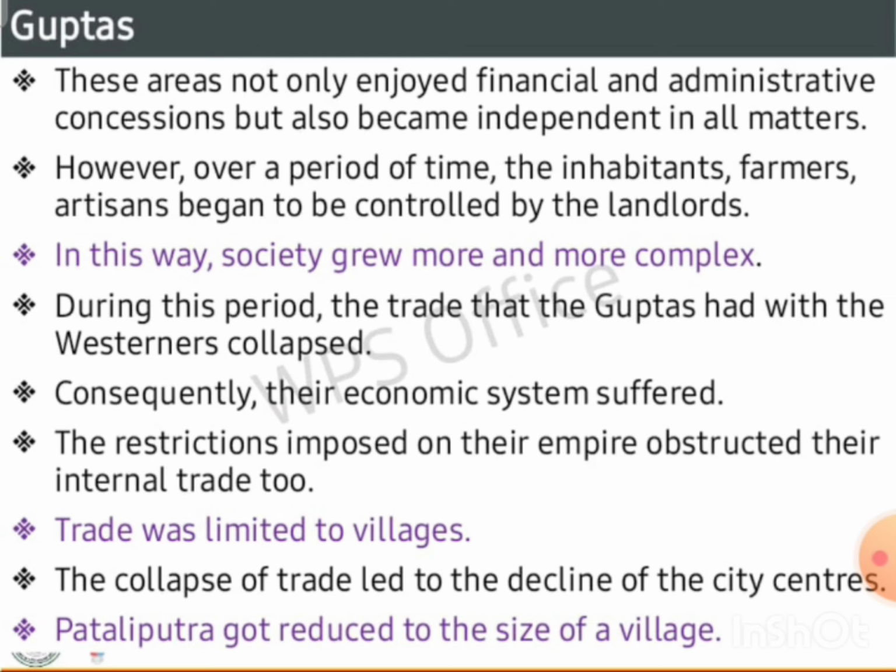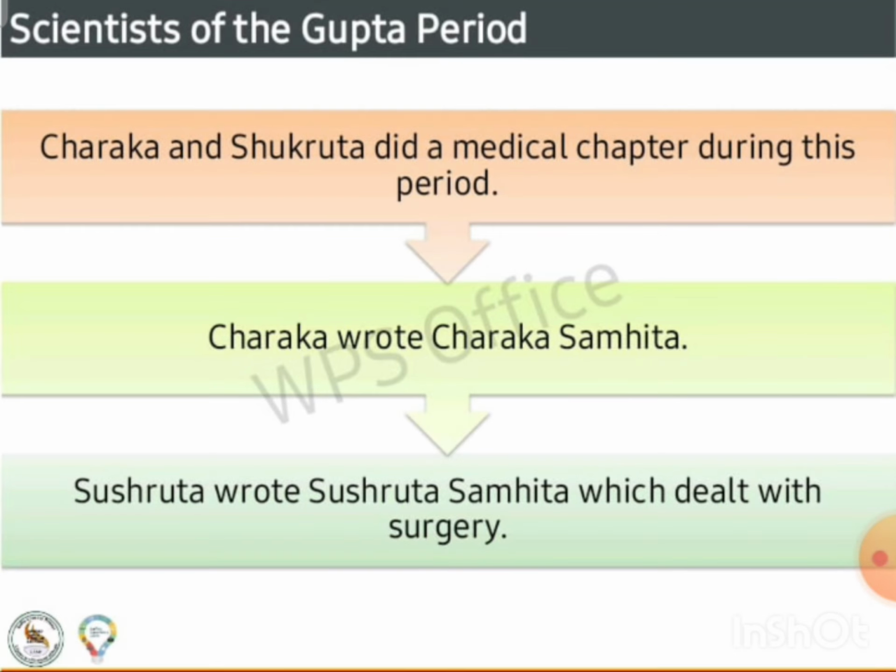Consequently, the economic system suffered. The restriction imposed on their empire obstructed the internal trade too. Trade was limited to villages. The collapse of trade led to the decline of the urban centers. Patliputra got reduced to the size of a village.